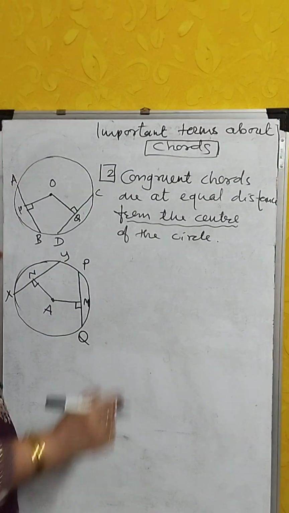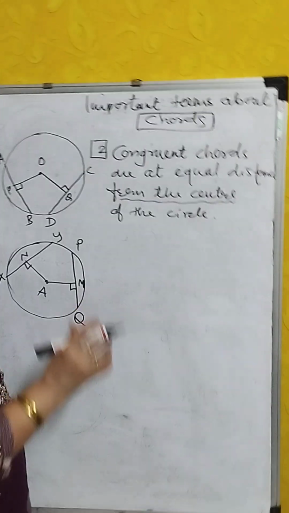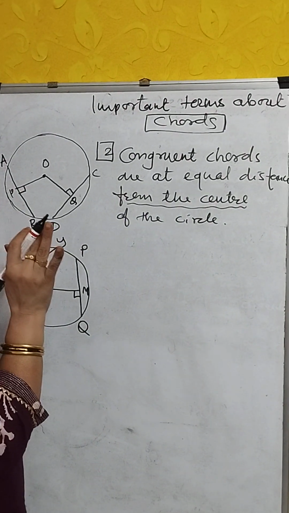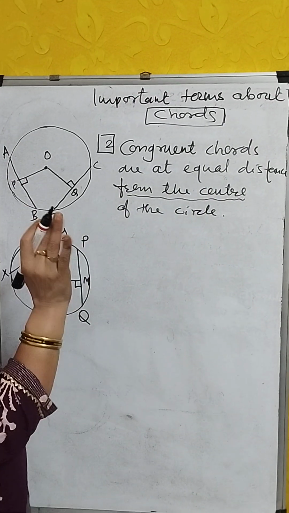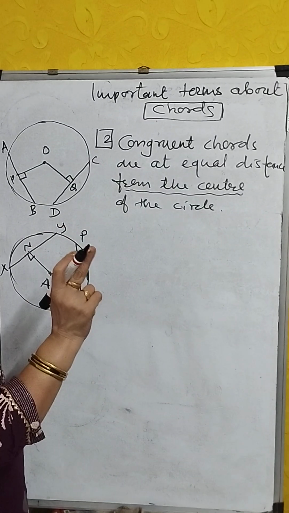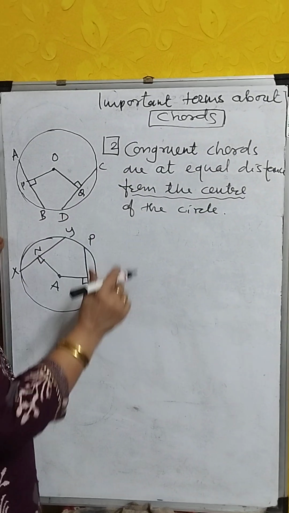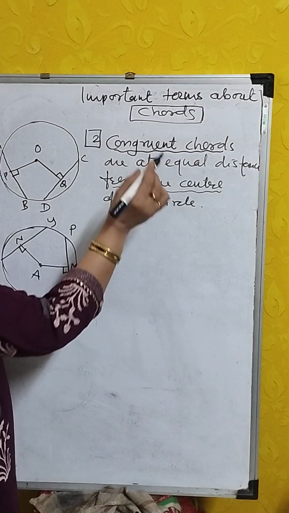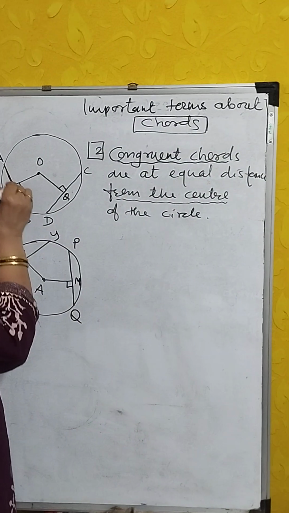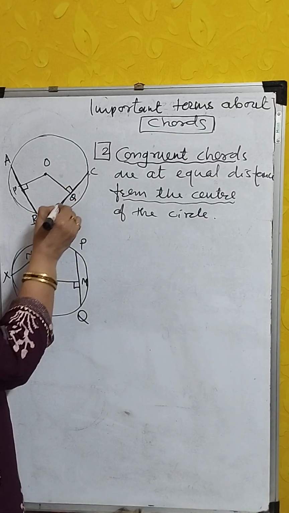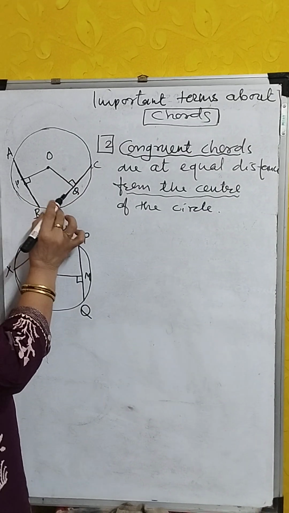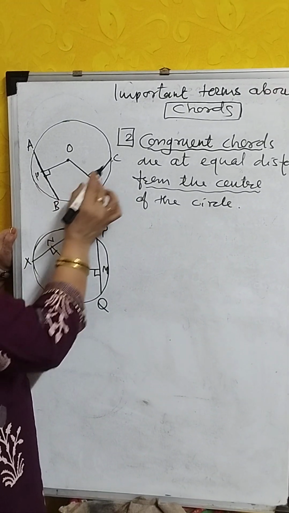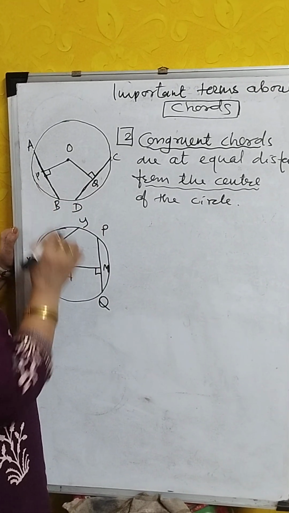Second important term about chords. We are studying step by step, about the radius, the diameter, and now chords. First term I told you; now this is the second term: congruent chords. Congruent means of equal measure. AB and CD are congruent chords, meaning their measures are equal. If AB is 4 centimeters, CD is also 4 centimeters.